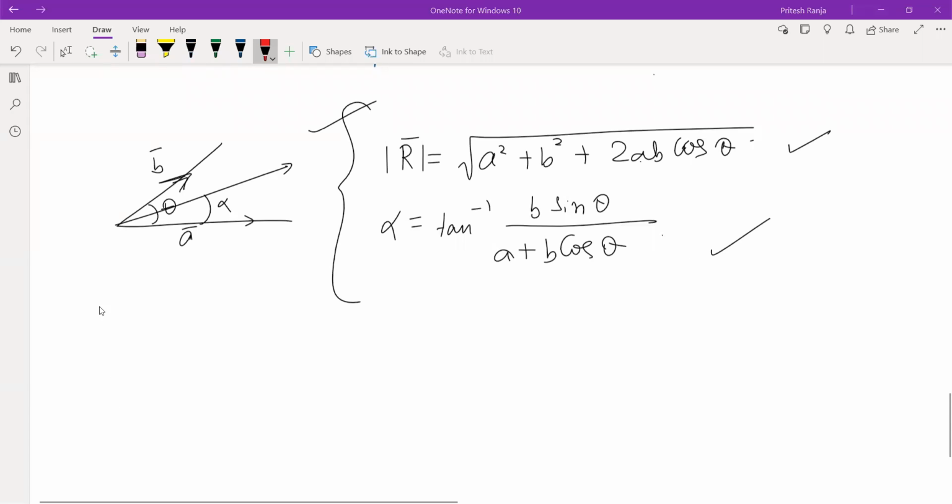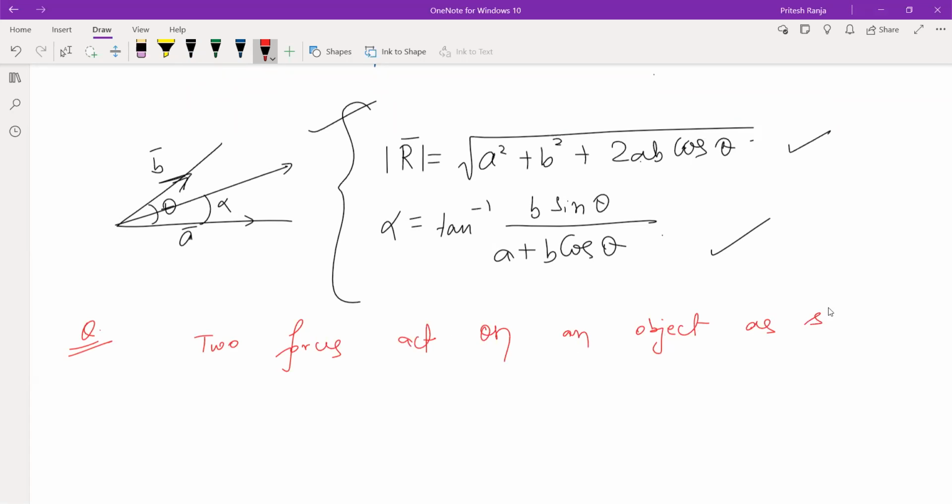Okay. So let us see. The question is, two forces act on an object as shown. So this is the object and two forces, one force here 3 Newton, another force here 4 Newton.